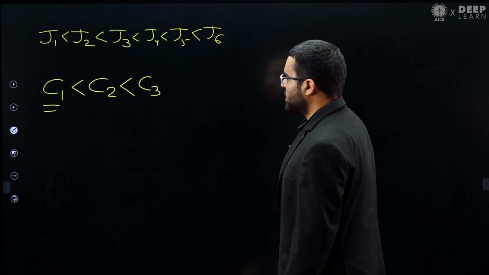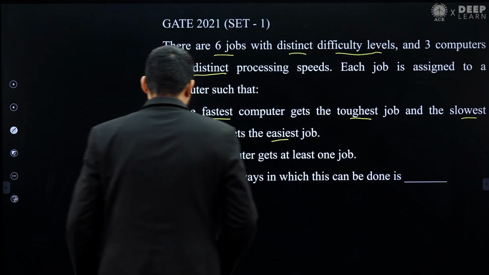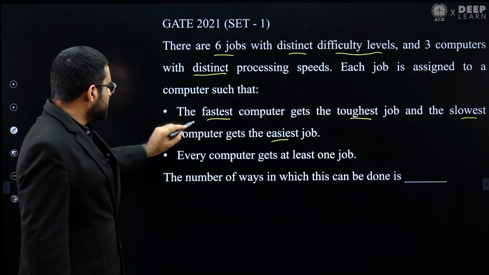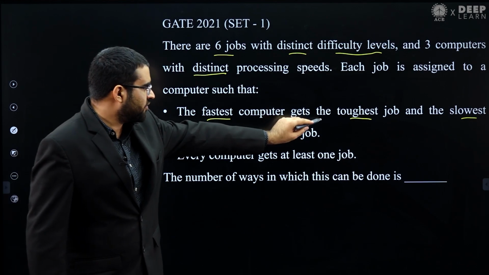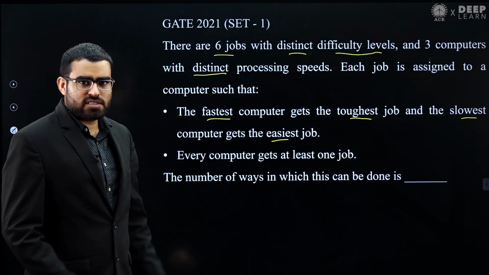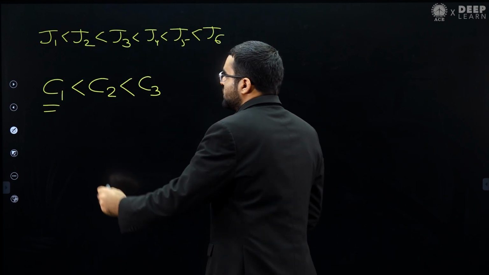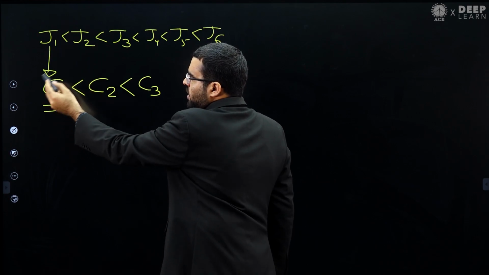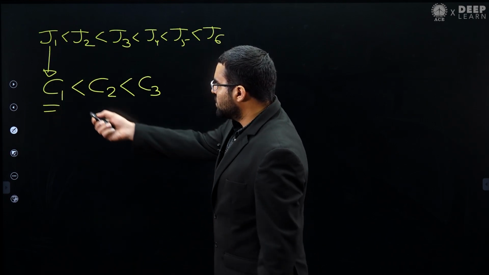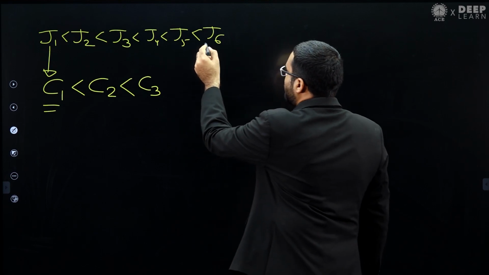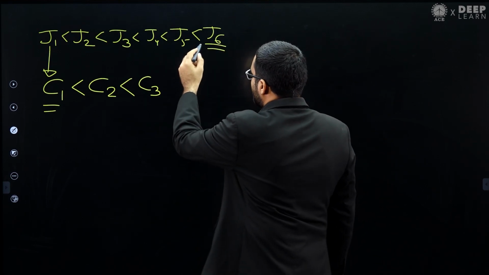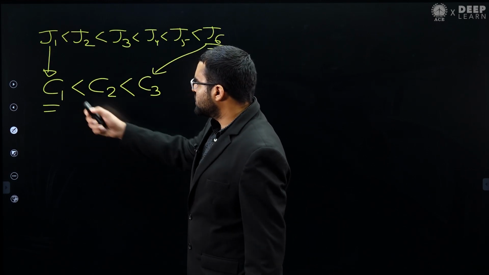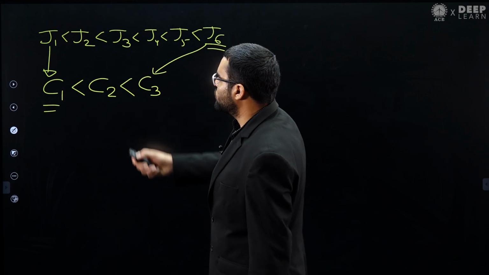We are assigning each job to a computer such that the fastest computer gets the toughest job and the slowest computer gets the easiest job. So this easiest job we assign to C1, the slowest computer, and the toughest job we assign to the fastest computer, C3. So this is what we are doing.